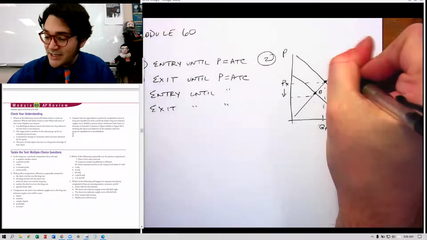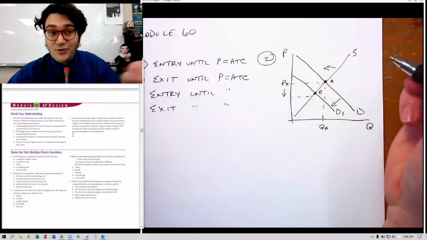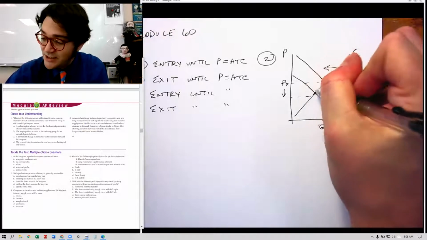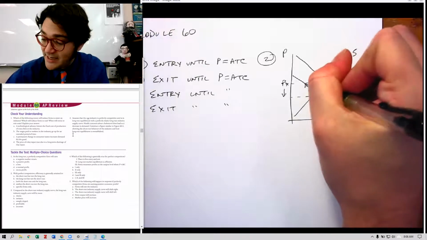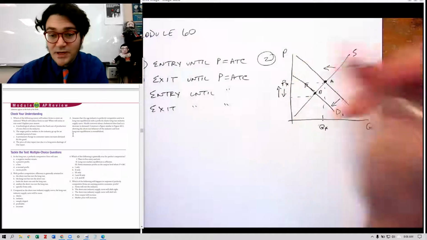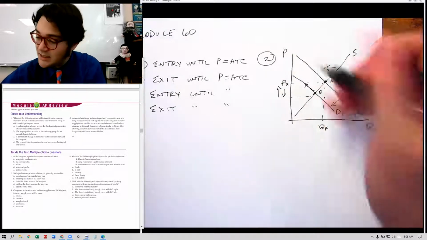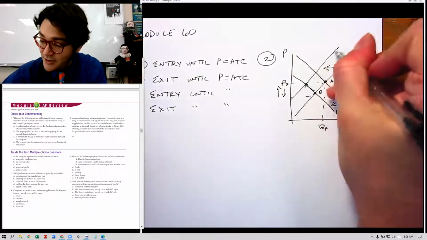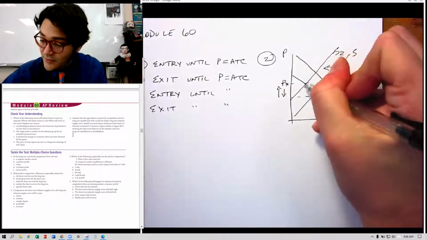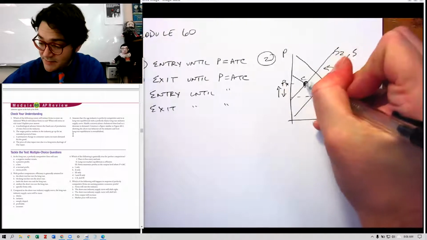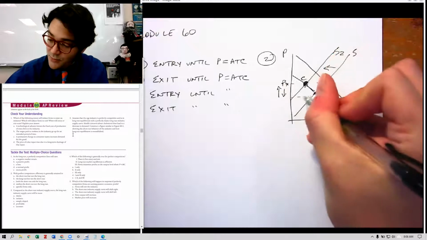As firms are exiting, this supply curve is going to shift to the left because there are fewer and fewer firms. It will continue to shift to the left until we go back up to the P star price. So we'll shift this supply curve back over to here, to point C, is where we'll operate.